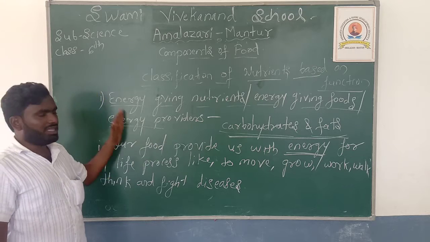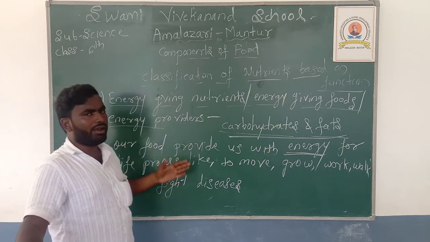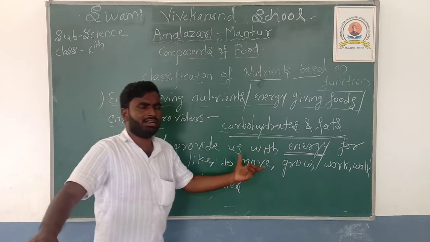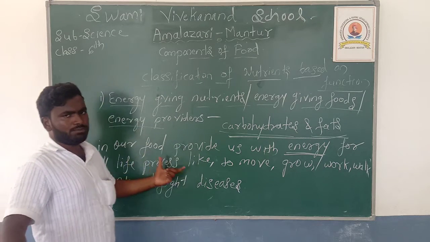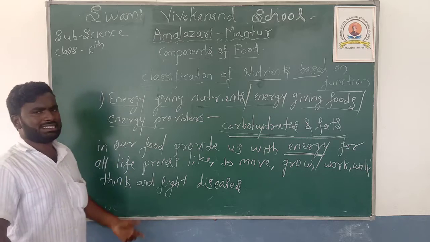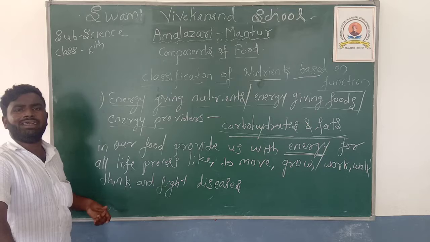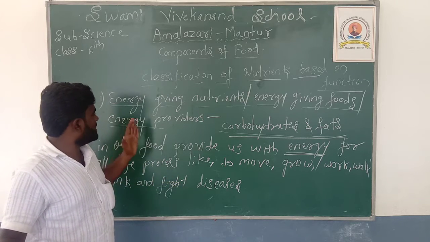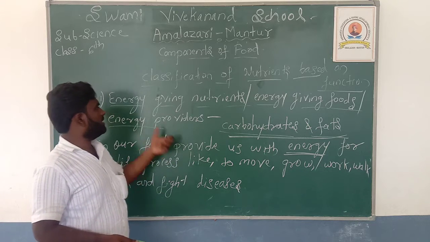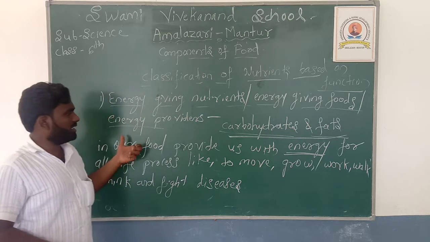So this is the first classification of nutrients based on their function: energy giving nutrients, energy giving foods or energy providers. Carbohydrates and fats present in our food provide us with energy for all life processes like moving, walking, growing, working, thinking and fighting against diseases.